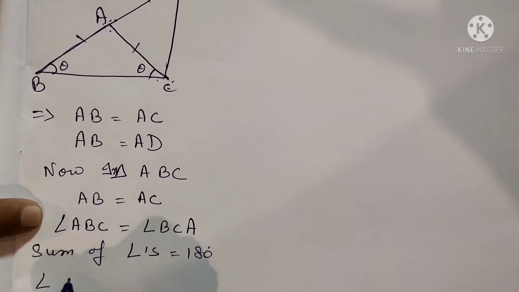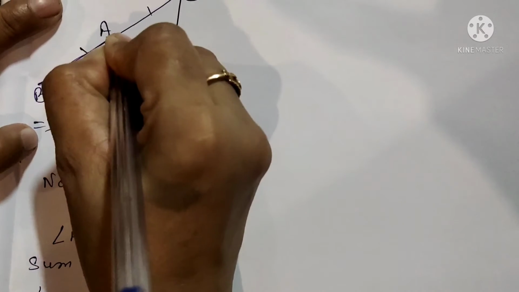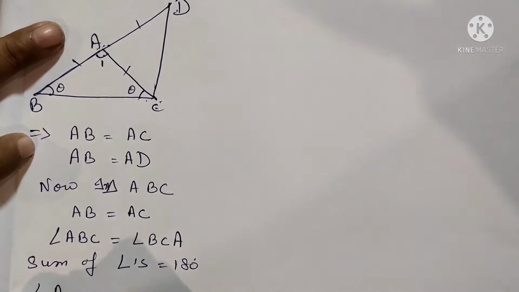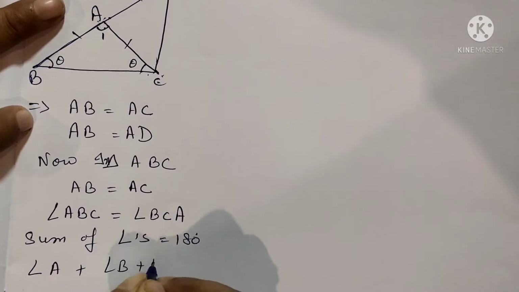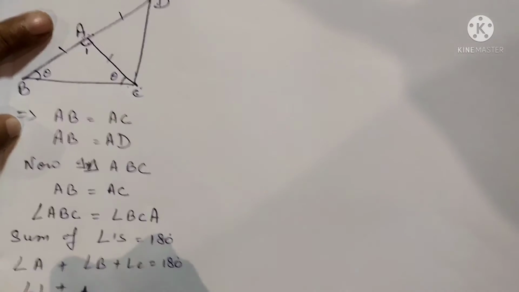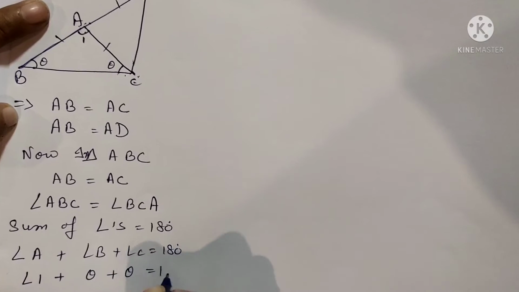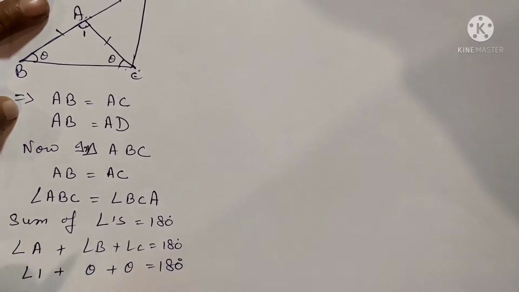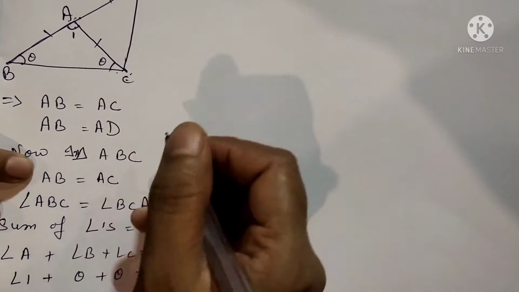Let it be angle 1. Okay, angle A, angle B plus angle C is equal to 180. Now we can substitute it. Angle 1 plus theta is equal to 180 degree. Okay.